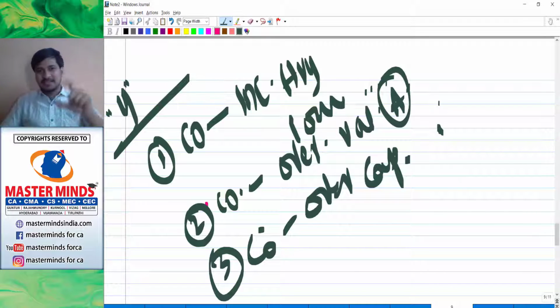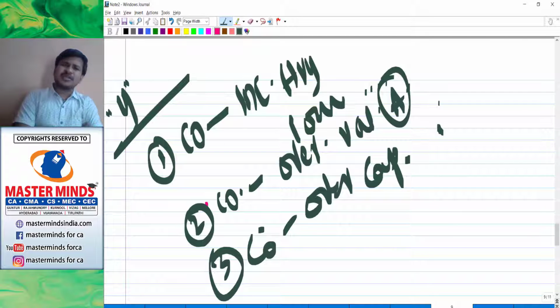So, these are the three main reasons why you need to do a reconstruction. So, please take care. The topic that we are learning is internal reconstruction. What do you mean by reconstruction? Reconstruction is nothing but reorganizing the company's financial structure. Why do you want to reorganize the company's financial structure? Because as of now, the company's financial structure is not depicting good. So as to make the financial parameters good, you have to do reconstruction or reorganizing.